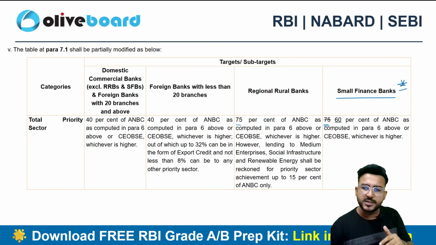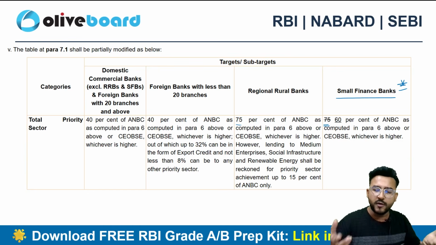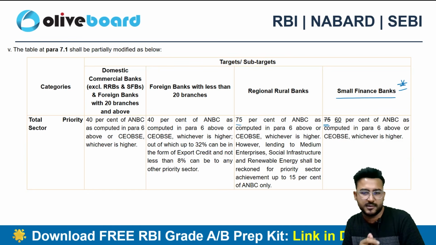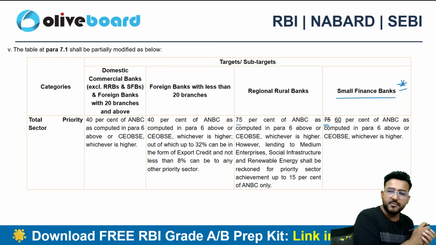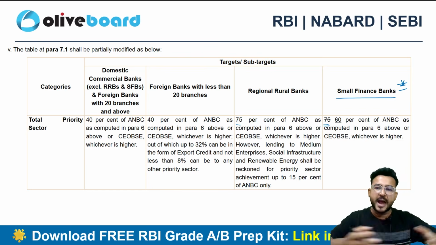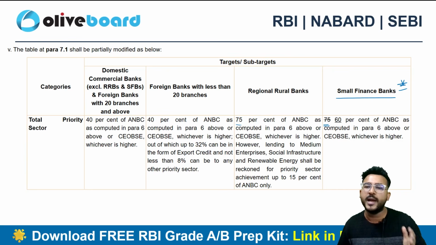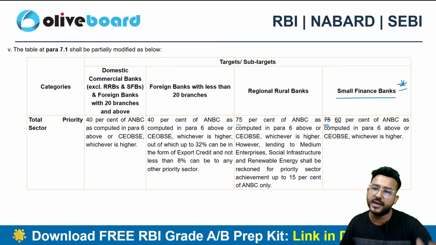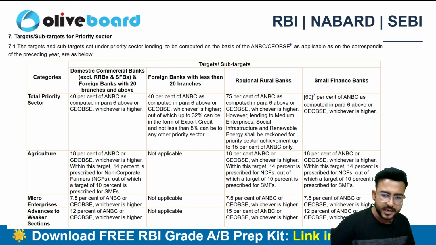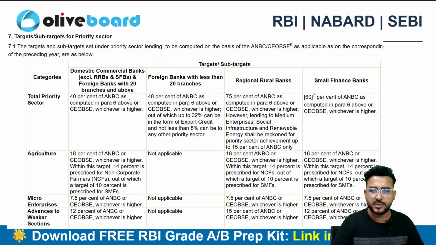Sir, why is there a reduction in the PSL norms? If a small finance bank contributes 75% of their ANBC or CEOBSE, then how will they be able to expand their portfolio, right? So that's why RBI has decreased the limit from the earlier 75 to now 60. Earlier the limit used to be 75, now it will be just 60 only. So this is one of the most crucial changes, I will say.